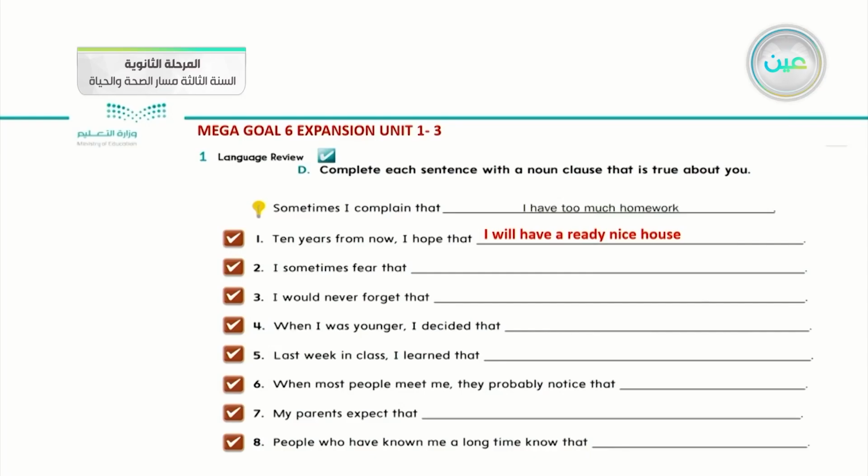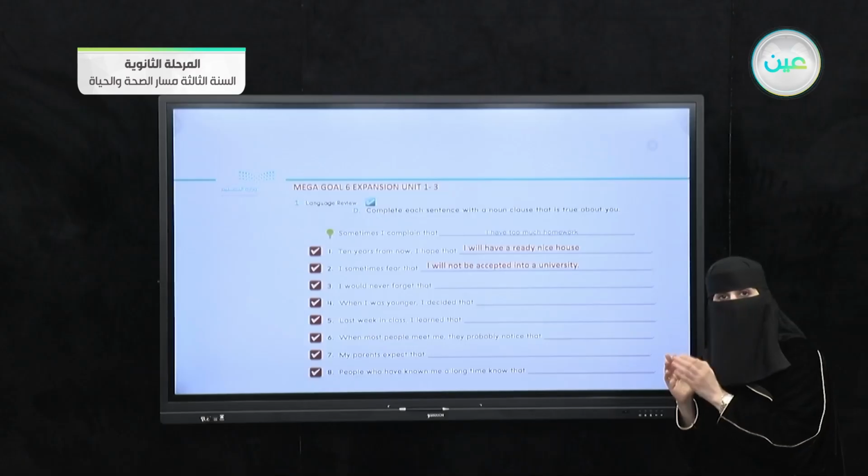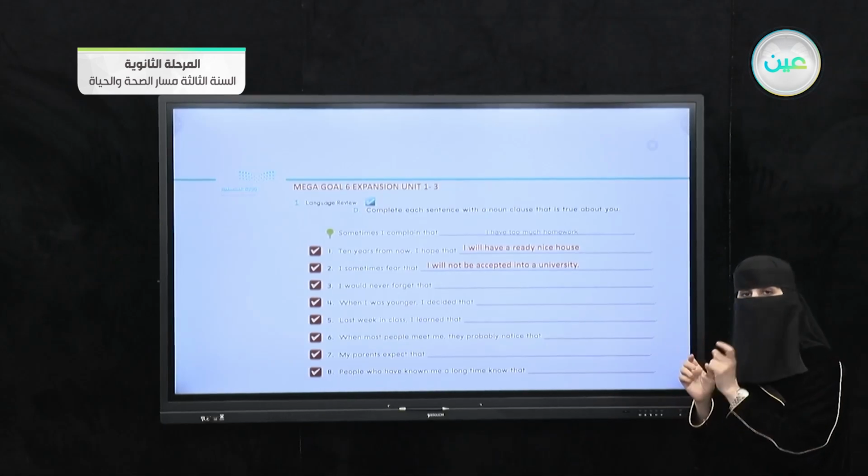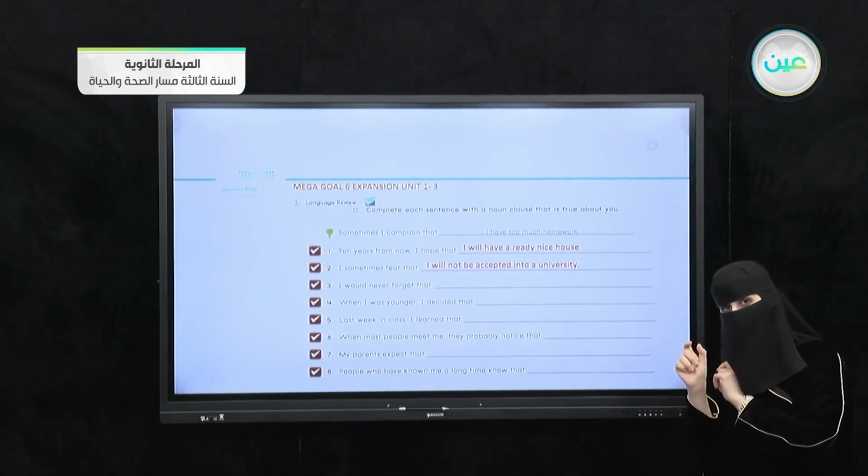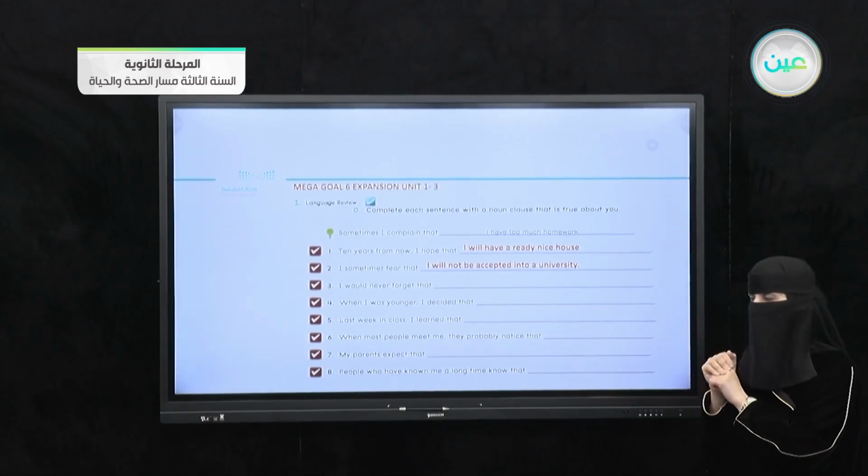Number 3, I sometimes fear that. Fear from what? Or how can I apply noun clauses with it? I will not be accepted. Notice that: be accepted into a university. This is the third one I mentioned before. When you want to use an adjective, we should follow be by a certain adjective.